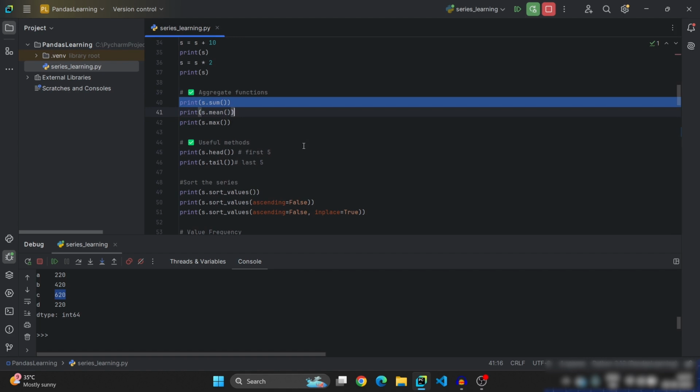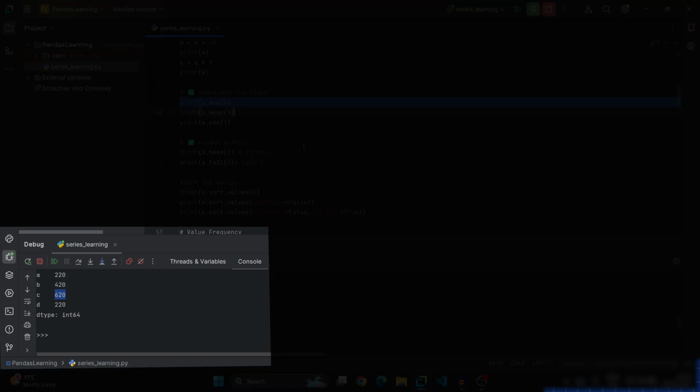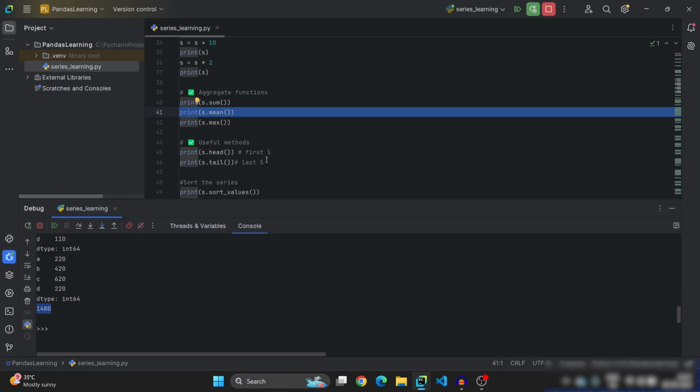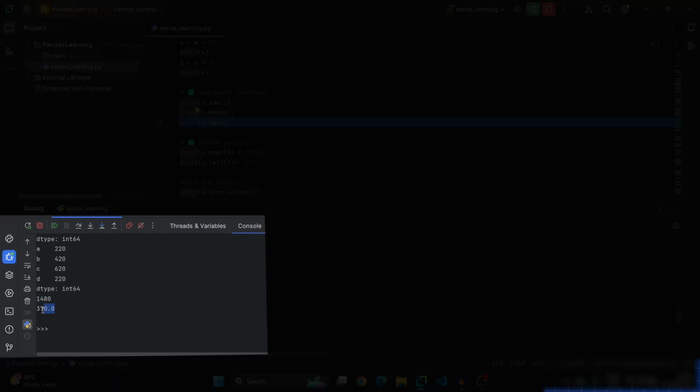Now let us see statistical functions, which are aggregate functions. Now let us find the sum of all the values of the series, then we need to use series dot sum. Dot sum method will find the sum of all the values of the series. Let us print it. See, 1480 is the sum of all the above values of the series. Now, if you want to find the average of all the values of the series, then you need to use the dot mean method. Dot mean method will find the mean value or average value of the series. Let us see. See, 370 is the average value of all the elements present in that series.